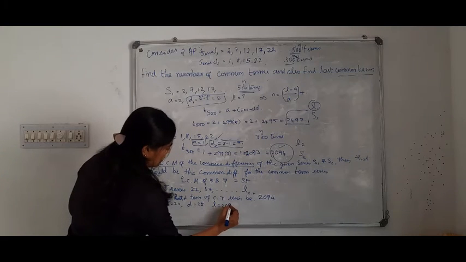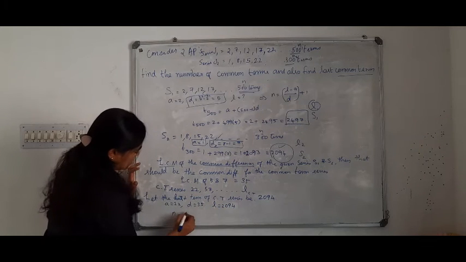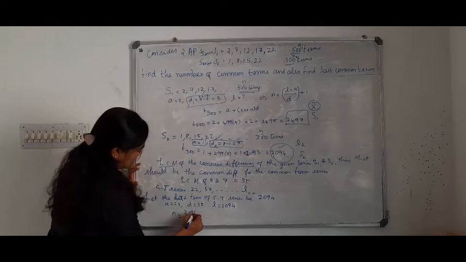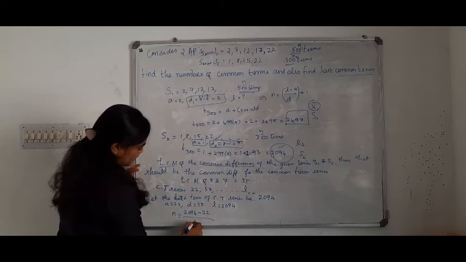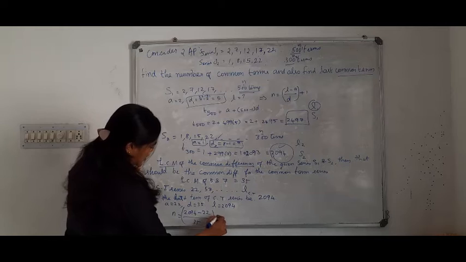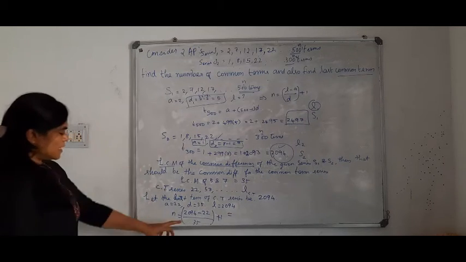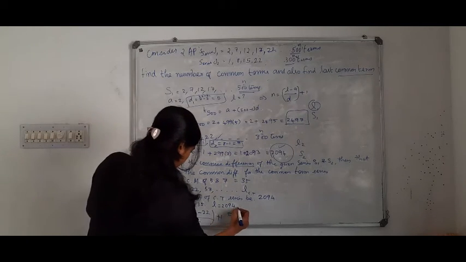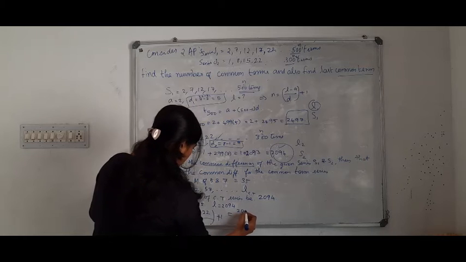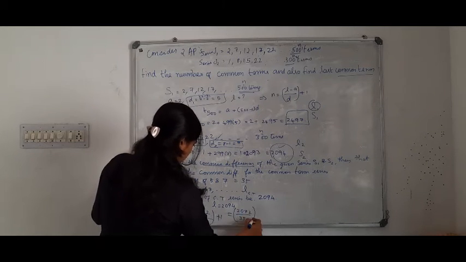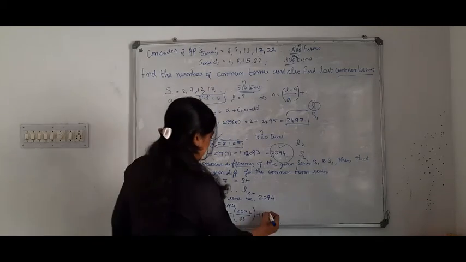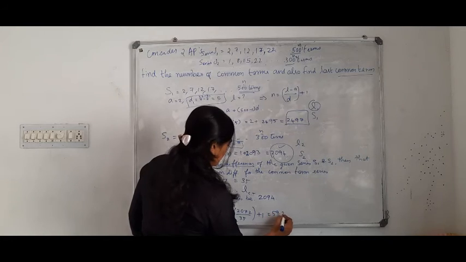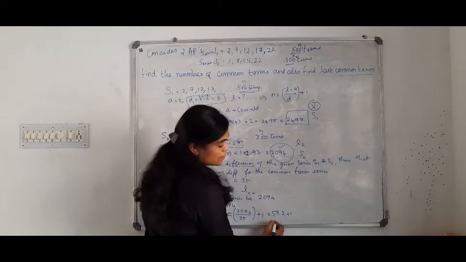So what is 2094? What is n here? L minus A by D plus 1. What is this? 2072 by 35 plus 1. It will be something like 59.2 plus 1, right? It is 60.2.